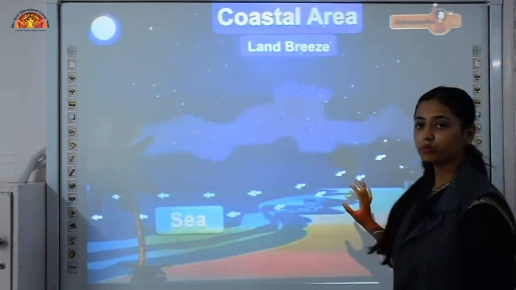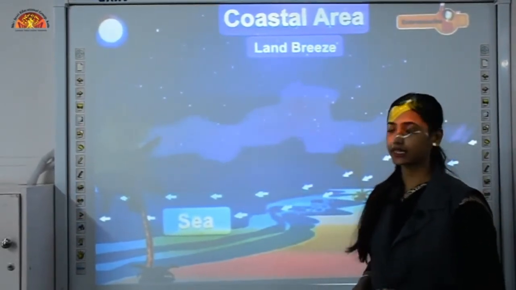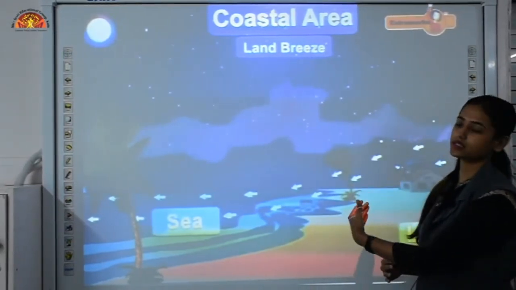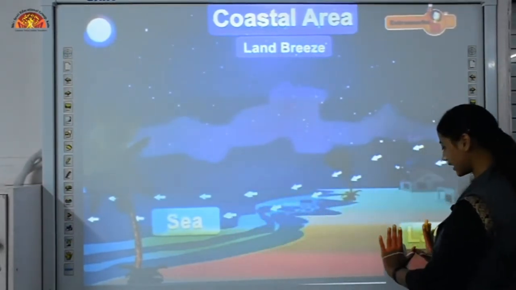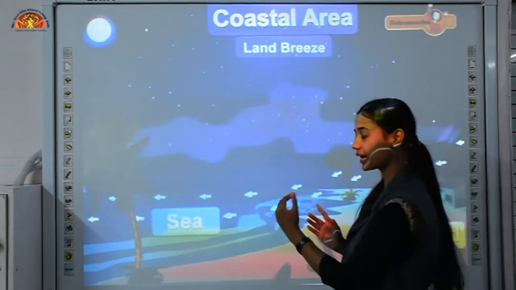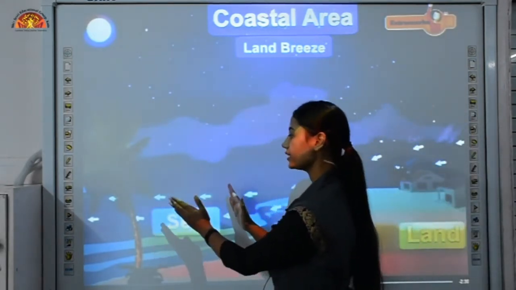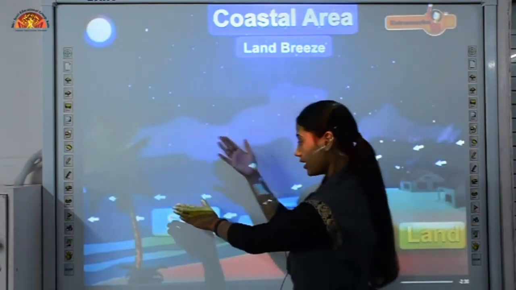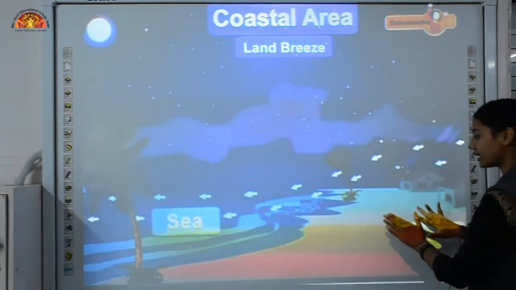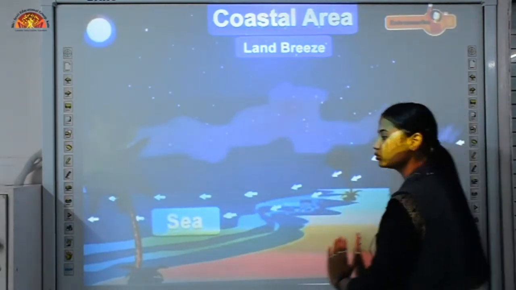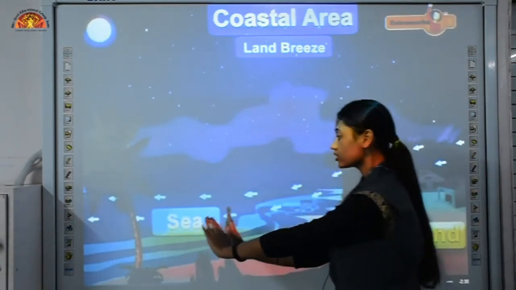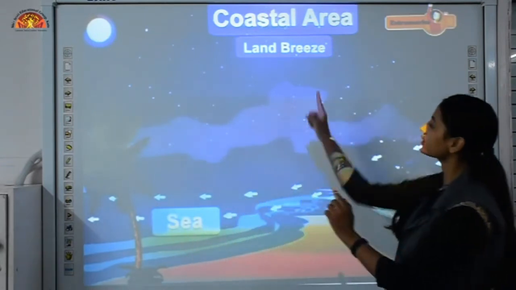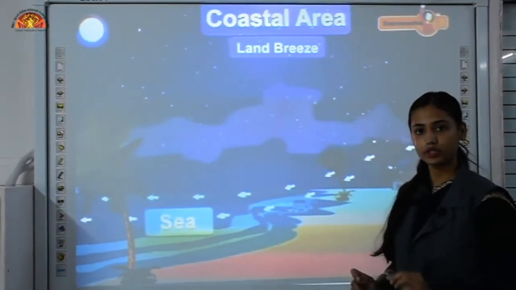And in case of land breeze, what happens after sunset? During night time, the land loses heat faster as compared to sea. Now this land has become cold as compared to sea. That means the air above the sea is warmer, so it will rise upward, creating an empty space, and the air present over land will move from land to sea to cover that position. So now the movement of air is from land to sea during night time. That's why that type of breeze is known as land breeze.